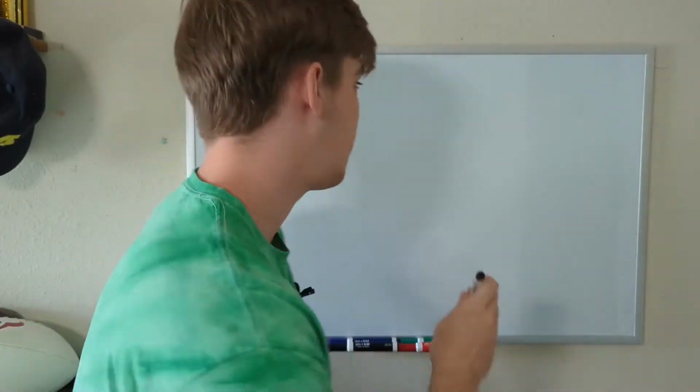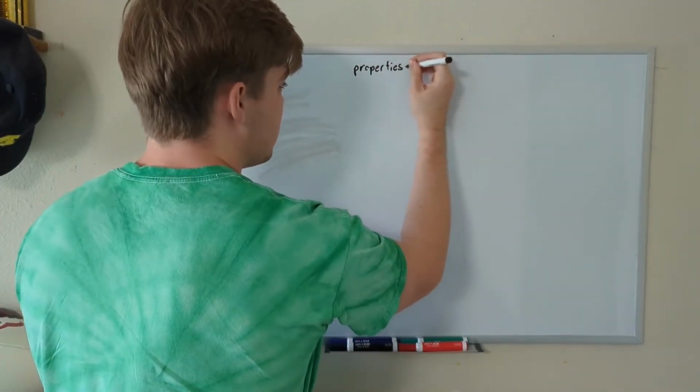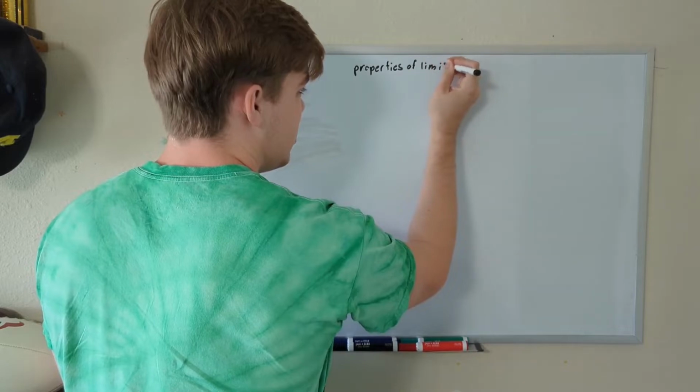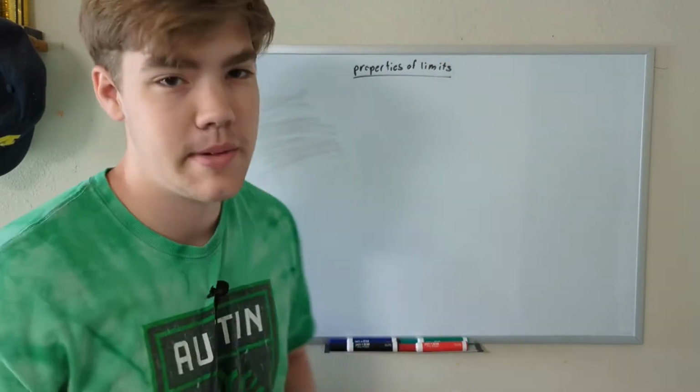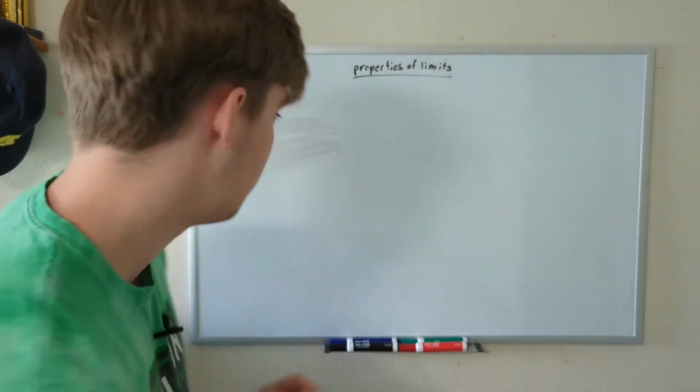Today we're going to be talking about properties of limits. In other words, what can we do, or what do we know about limits that can help us make these problems a little bit easier to solve? Properties of limits, that's what we're going to be talking about today. And there's 7 properties that we're going to go over in this video. Let's get started with rule number 1.